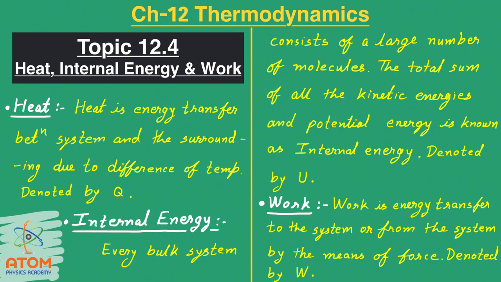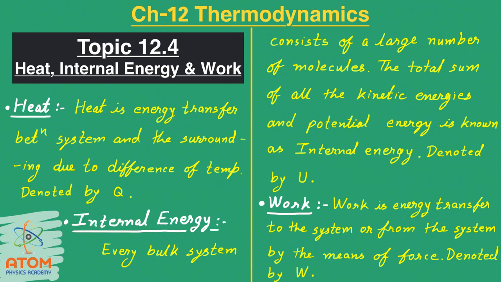Now let us see the definition of work. Work is energy transfer to the system or from the system by the means of force, and that is denoted by W. Let me explain this. See, when we are applying force on a system and the system is moving, let us say in our case a gas is contained in a piston cylinder system and we are applying force on the piston, so gas is being compressed.